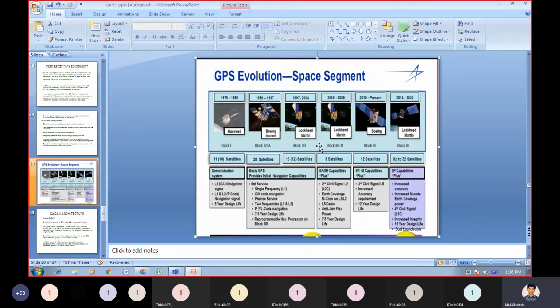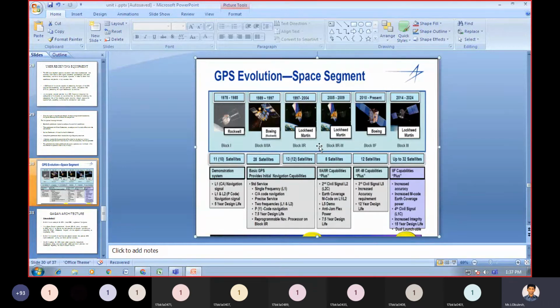And the last one is from 2014 to 2024. Here we are using Lockheed Martin again, block 3. This has the IIF capabilities plus increased accuracy, increased M code earth coverage power, a fourth civil signal, and you need to increase the integrity.